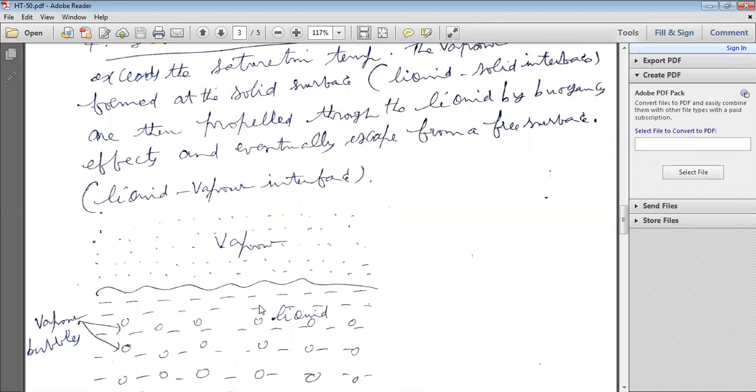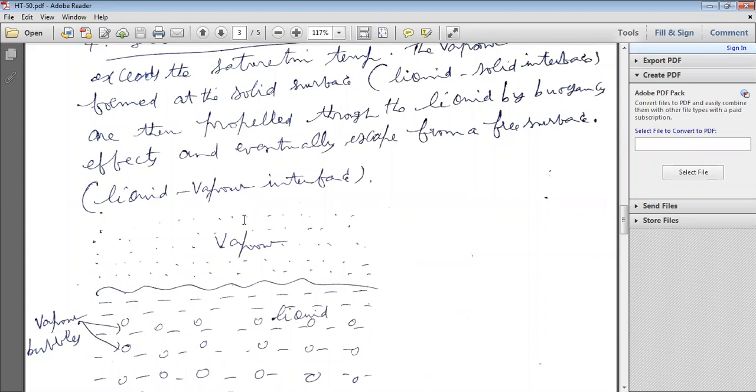The vapor bubbles or vapor particles are propelled through the liquid because of the development of buoyancy forces, buoyancy effects, and finally the buoyancy force acts like this.